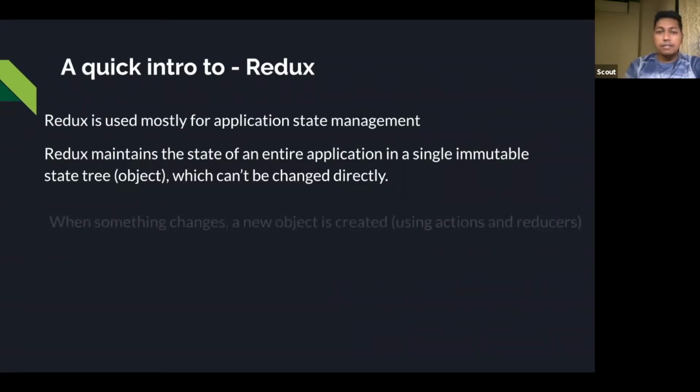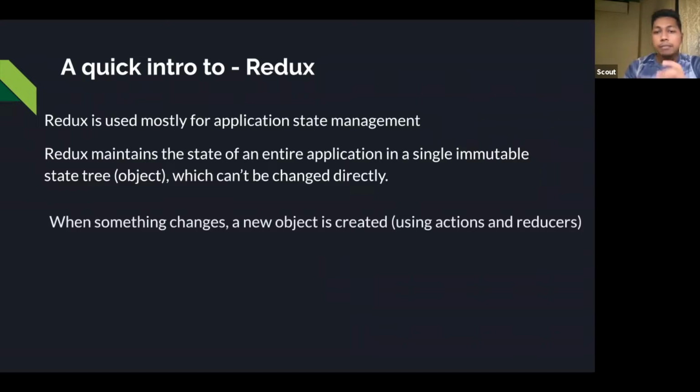All right. So the next thing is that when something changes, a new object gets created. Say you want to change some data. As I said, this is a tree structure, and you want to change one simple node, one single node of that tree. How will that happen? If the leaf node changes, a new object gets created. So the whole state tree object will get created and it will be replaced.